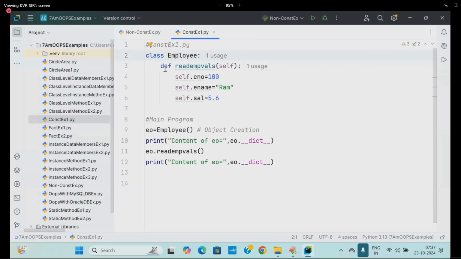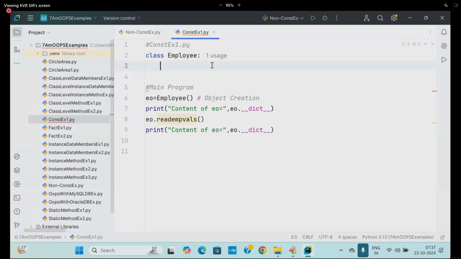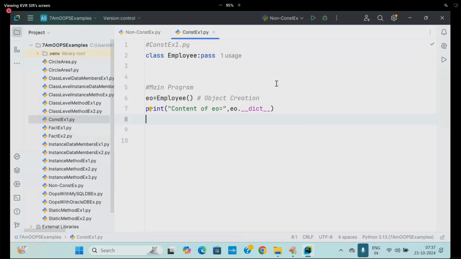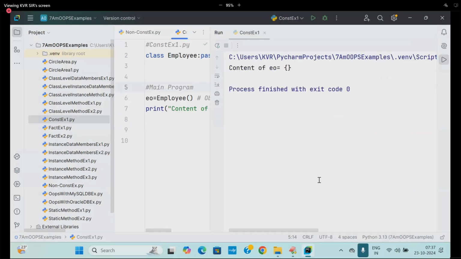Here I don't define anything. I don't define anything, I just say pass. Here I don't write anything. See students, once again I am running. What is the content? Empty.